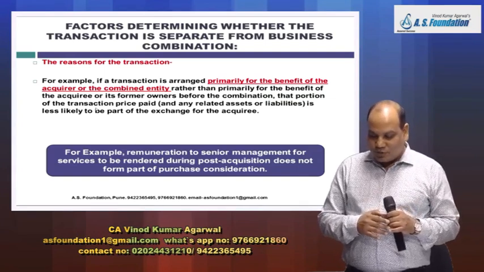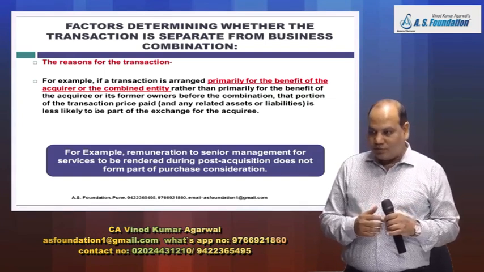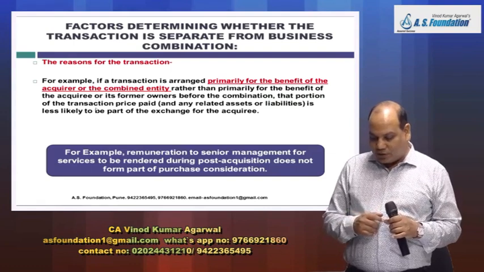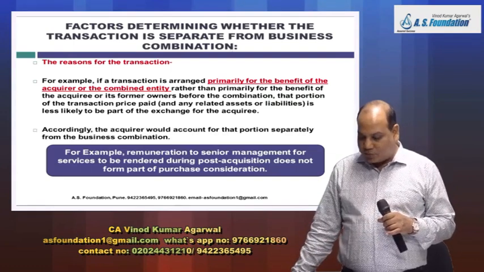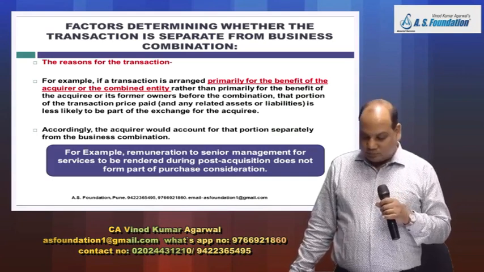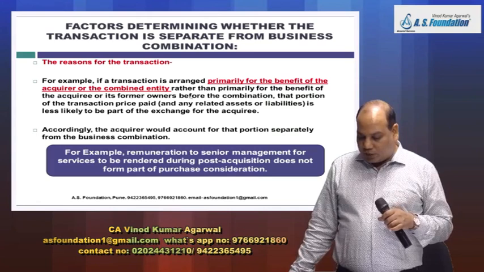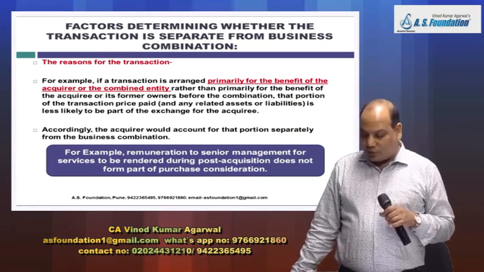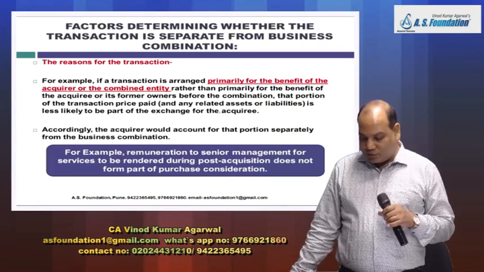Okay. So, reason for transaction. This point 1 we have discussed. Is the transaction arranged primarily for the benefit of the acquirer or the combined entity? Or primarily for the benefit of the acquiree or former owners before the combination?